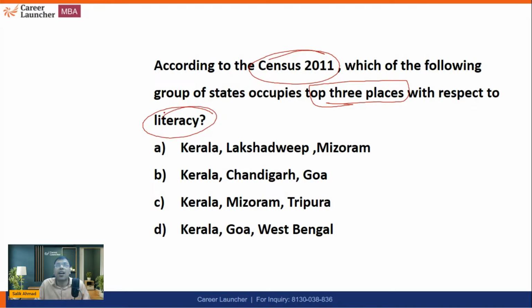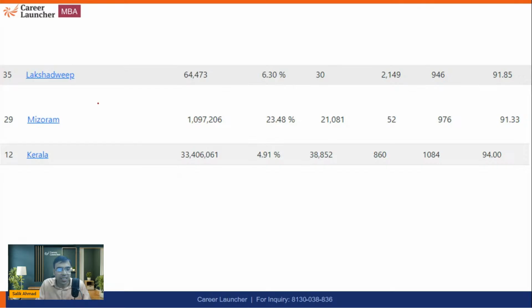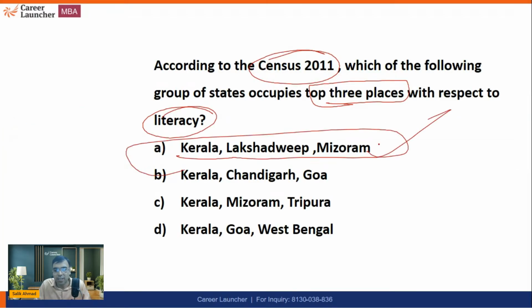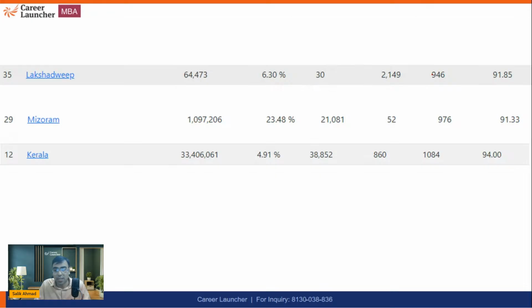So we are talking about the last census. Of course, the right answer is Lakshadweep, Mizoram, and Kerala. Kerala, Lakshadweep, and Mizoram. That is what you should be knowing. They had a very good literacy rate, more than 90%.